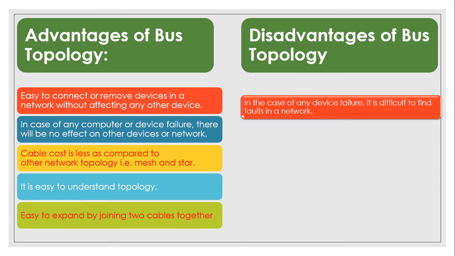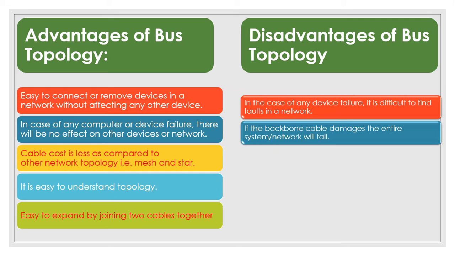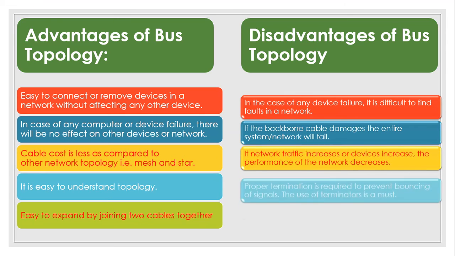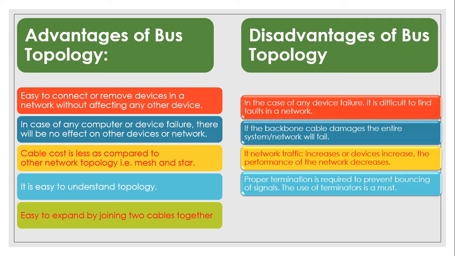Disadvantage of bus topology: in the case of any device failure, it is difficult to find the fault in a network. If the backbone cable is damaged, the entire system will fail. If network traffic increases or devices increase, the performance of the network decreases. Proper termination is required to prevent bouncing of signal. The use of terminator is a must. It is slower because one computer transmits at a time.